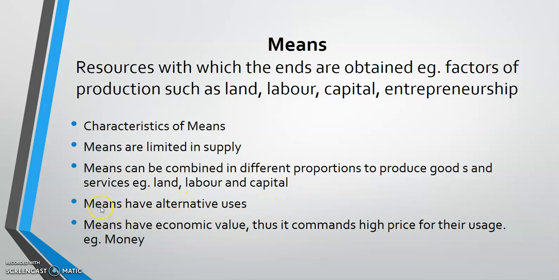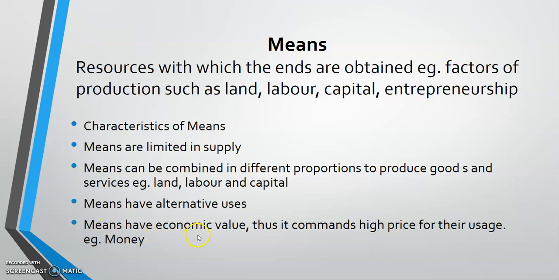Then the next characteristic is that means have alternative uses. A typical example is land, which is a resource. Land can either be used for farming, it can be used for construction, in terms of building of houses, schools, etc. Then the last is that means have economic value.